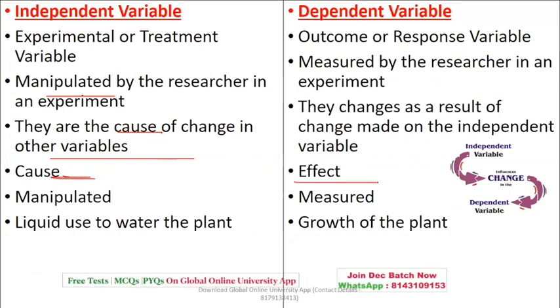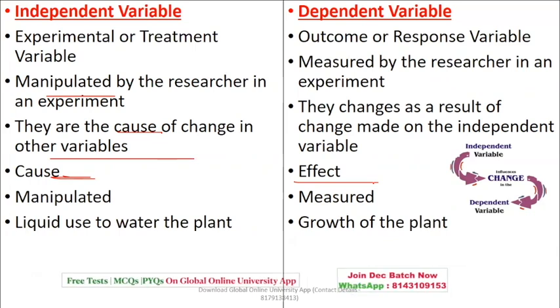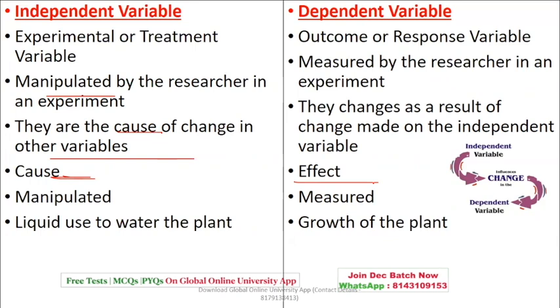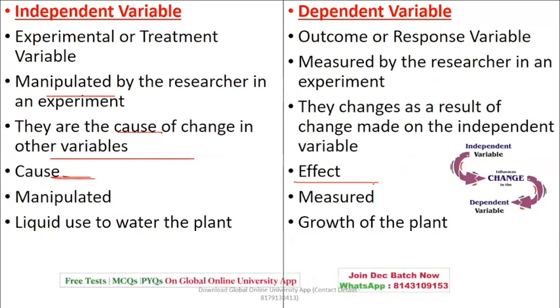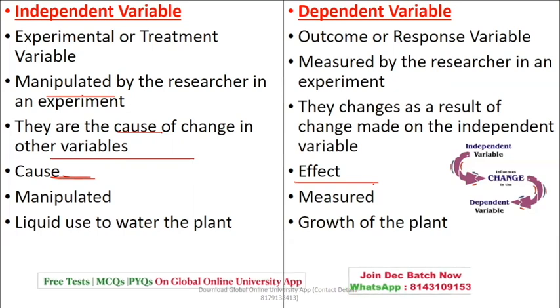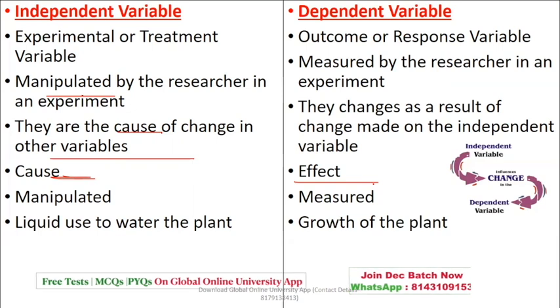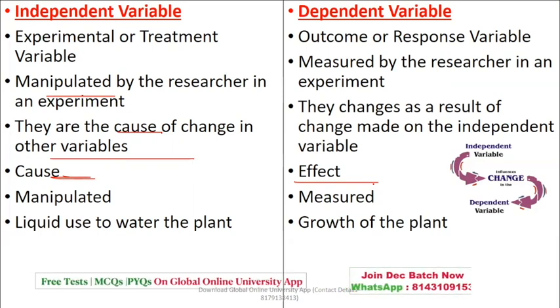Dependent variable becomes an effect. Independent variable is manipulated. Dependent variable is measured. Liquid used to water the plant, and the growth of the plant. So here the cause is the liquid, and the effect will be in the form of growth. So this is how your independent and dependent variable work. There are questions on this also. With the help of examples, they give you the questions. Okay.